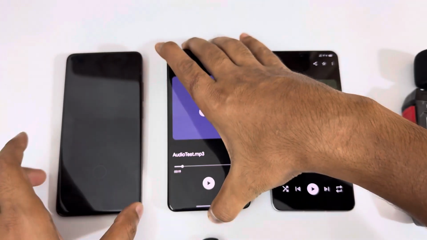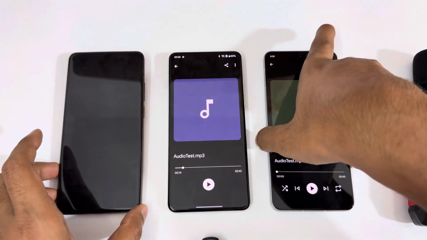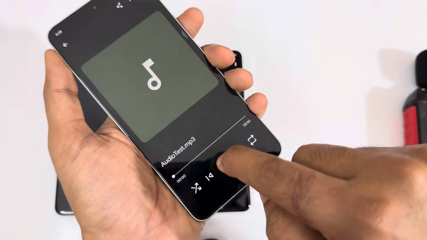Okay, 109, a bit higher than the Realme GT7 Pro. And finally, the iQOO 13.